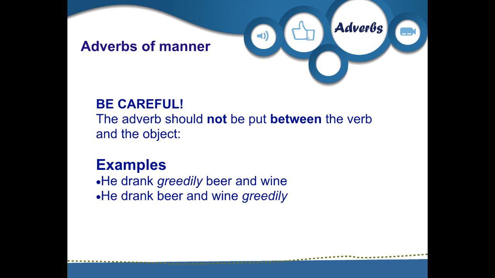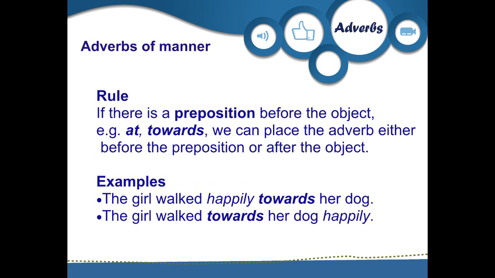Be careful. The adverb should not be put between the verb and the object. Can you guess which is the correct sentence? He drank greedily beer and wine. She drank beer and wine greedily. If you chose the second one, you're correct. Rule. If there is a preposition before the object, for example at, towards, we can place the adverb either before the preposition or after the object.